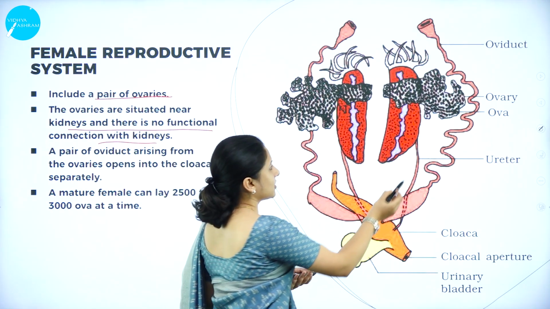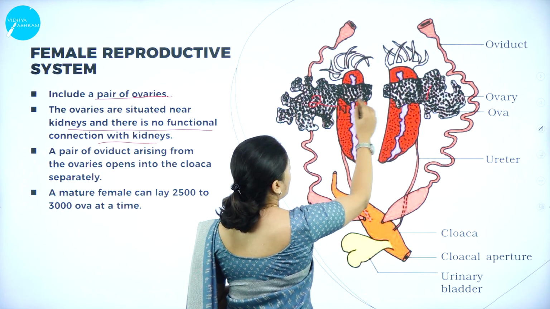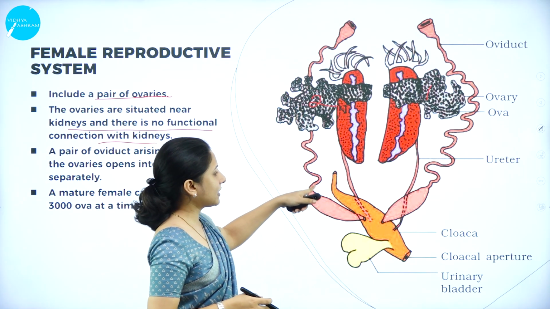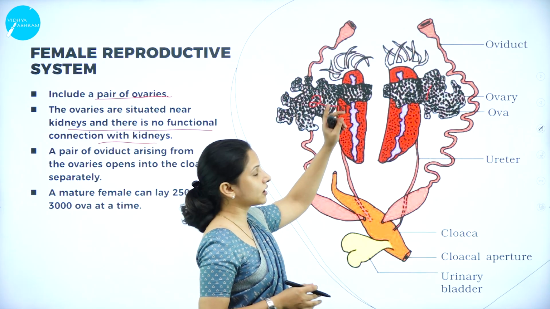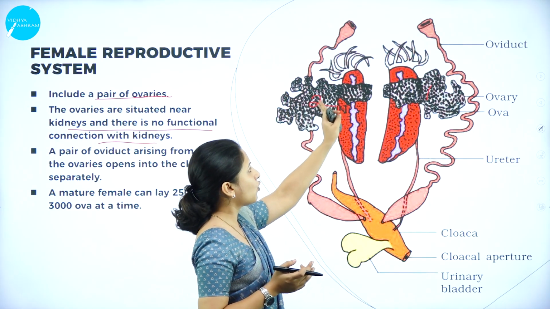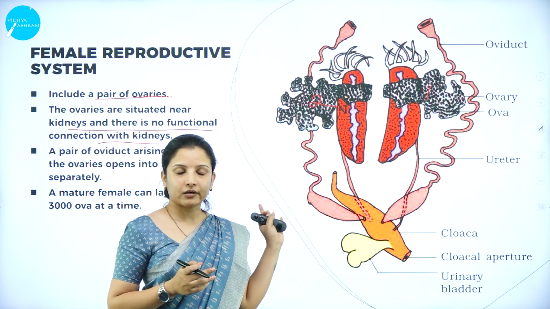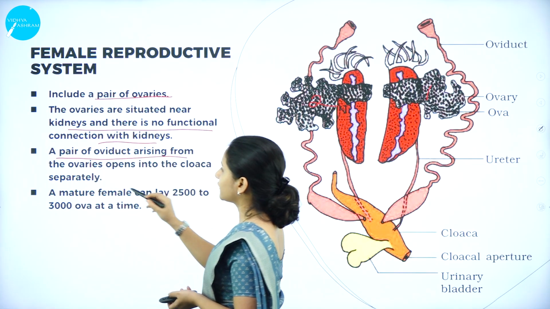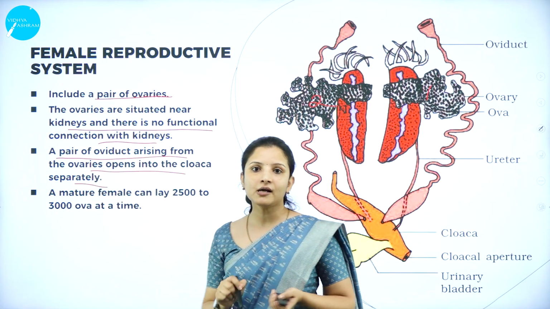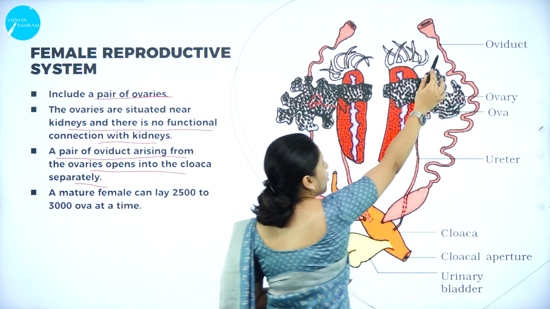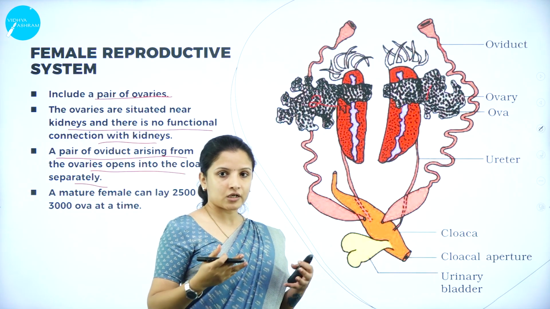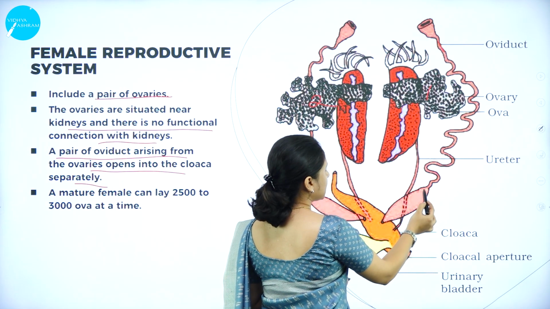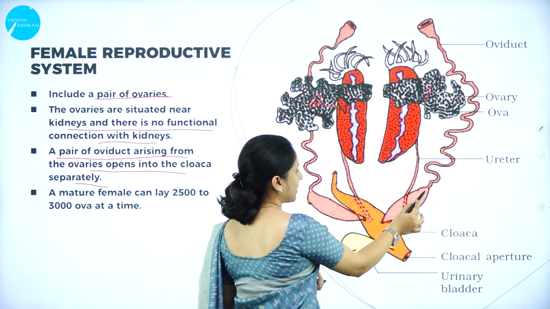As you can see, there is a pair of ovaries situated on either side of the kidney. There is no functional connectivity between the ovary and the kidney, whereas in the case of the male reproductive system, there was a functional connectivity. A pair of oviducts arises from the ovaries and opens into the cloaca separately. These oviducts are tube-like structures which carry the egg or the ovum. They are connected directly to the cloaca.